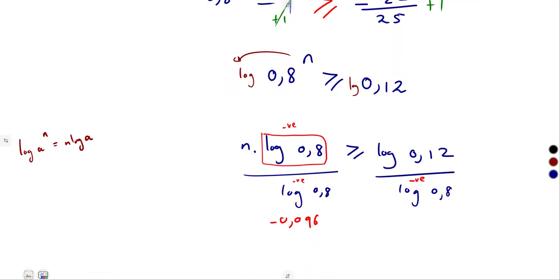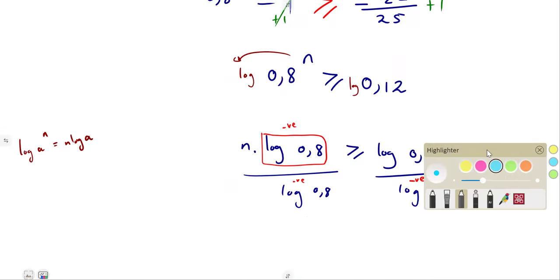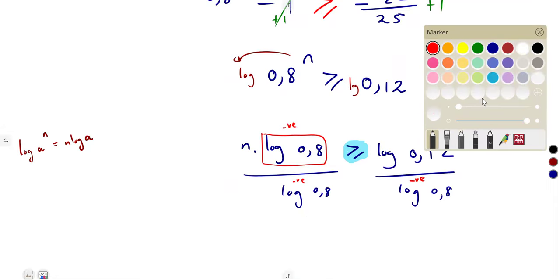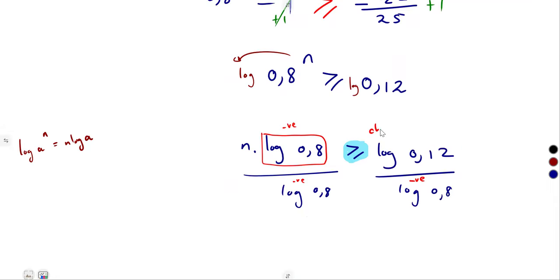So what are you dividing with? A negative value. The inequality sign must reverse, must change. So this one changes because of that. All right, so it must change. So that is it, guys. Here, this inequality sign changes. It's no longer a greater than, it's now less than.